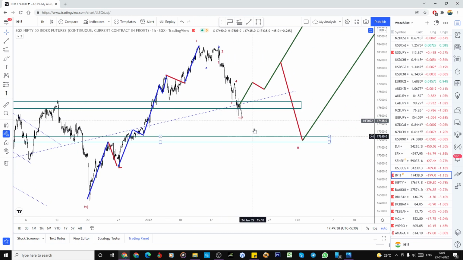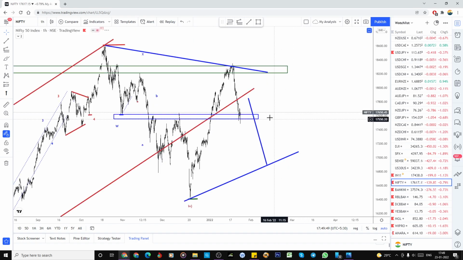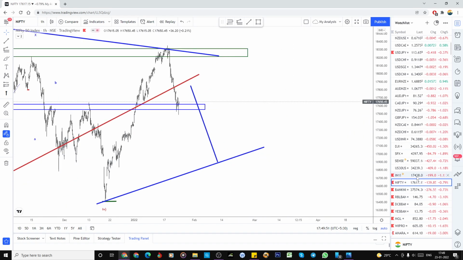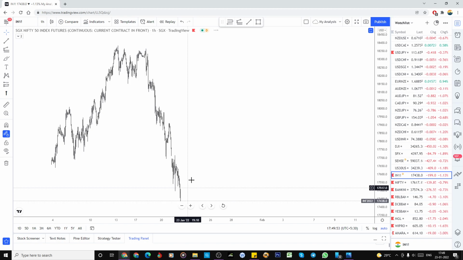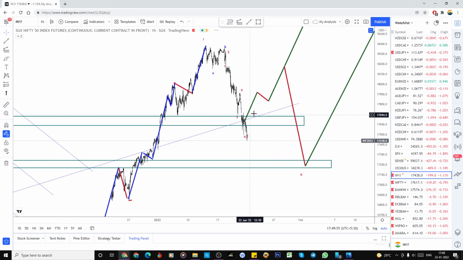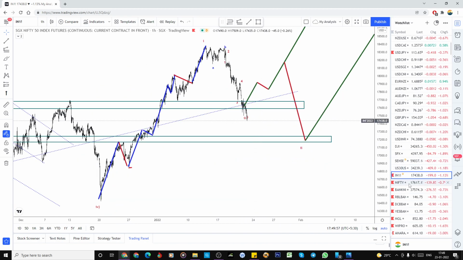But in the US opening session and the closing on Friday, it went deeper, to nearly the 17,400 level. So maybe tomorrow there may be a gap down, or I don't know whether in the Asian session it will bounce to the same level where Nifty closed, 17,600. So we have to wait for this.